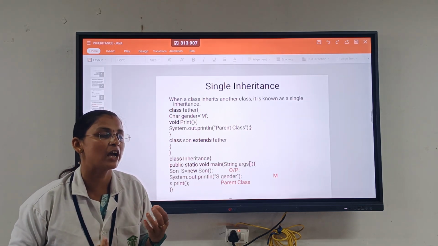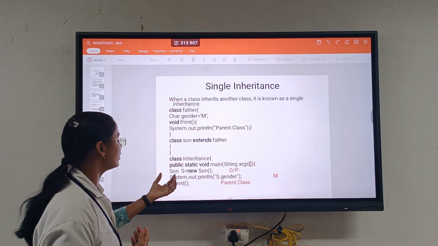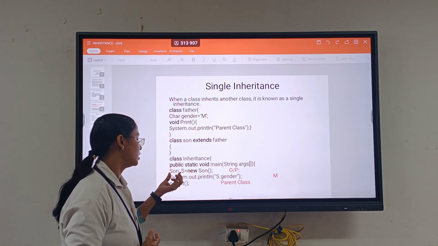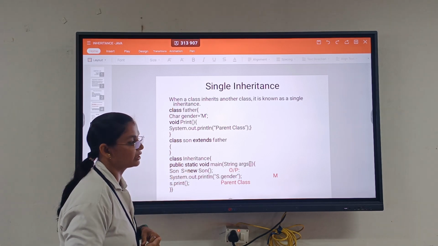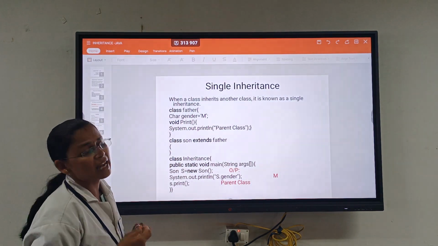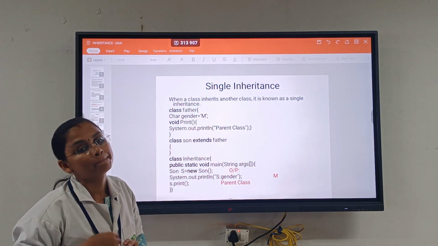By using the concept, we have a program with a parent-son, child relationship. So here I have created a class. In the main function, I have created one class, that is class inheritance. Here we have class father. Class father is our parent class. Class son is our child class.